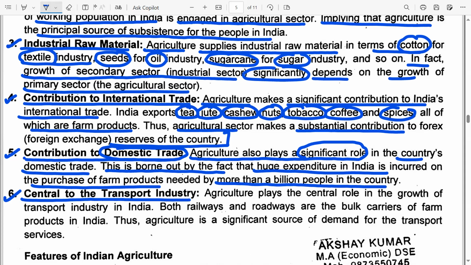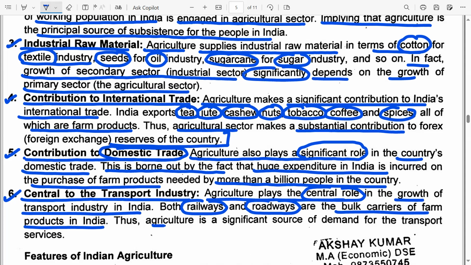Now, the agricultural sector also is very important for the transport industry, both for roads as well as railways. So agriculture plays the central role in the growth of the transport industry in India. Both the railways and roadways are the bulk carriers of farm products in India. So agriculture is a significant source of demand for transport services. A well-developed agricultural sector will also lead to a well-developed transport sector.